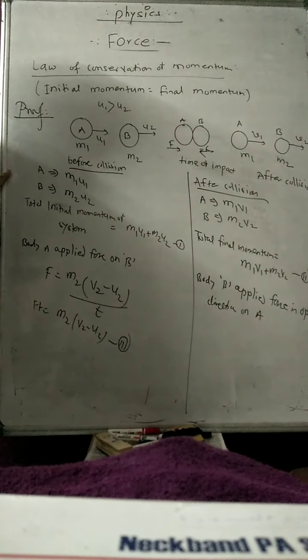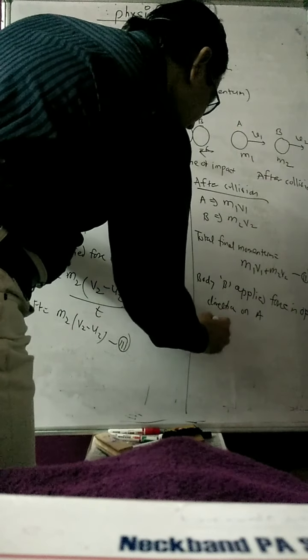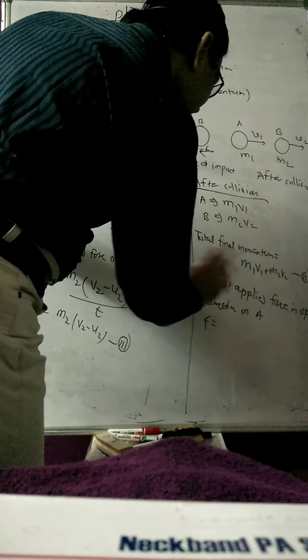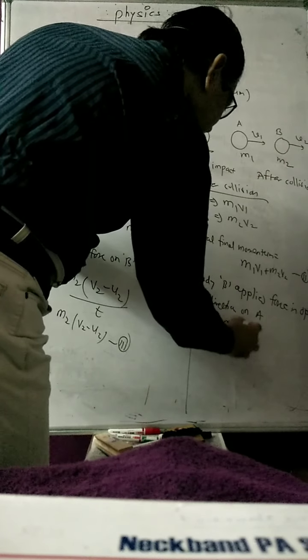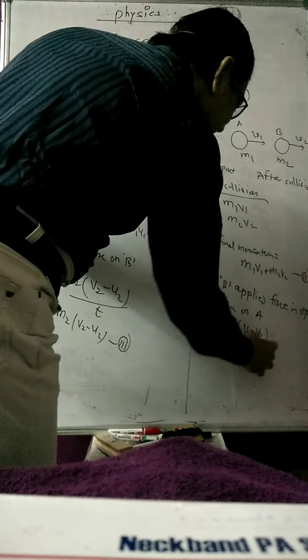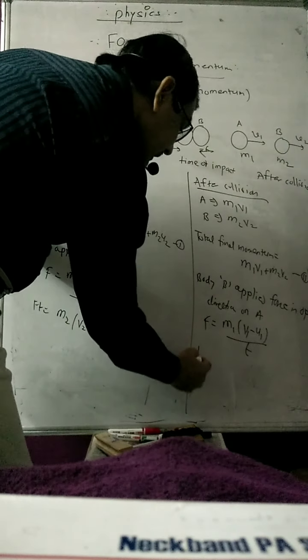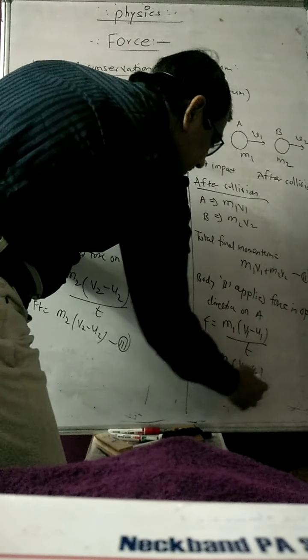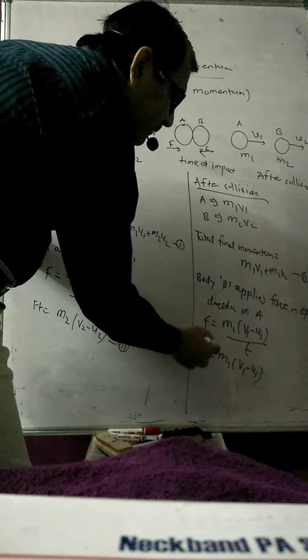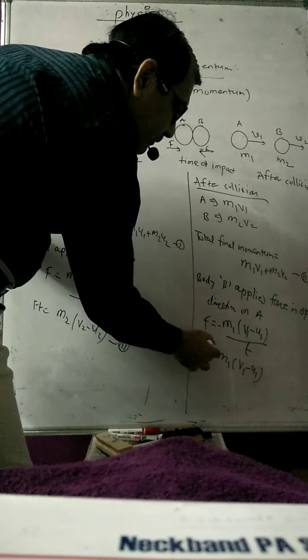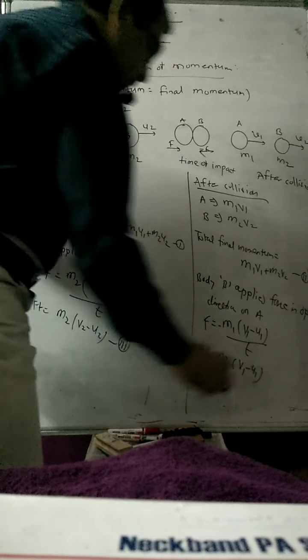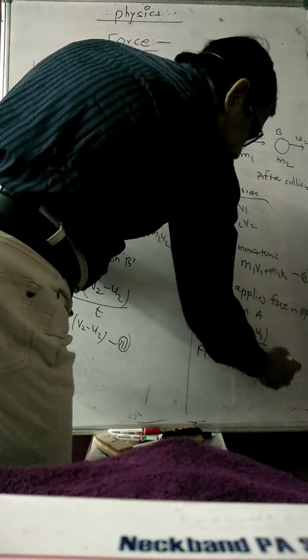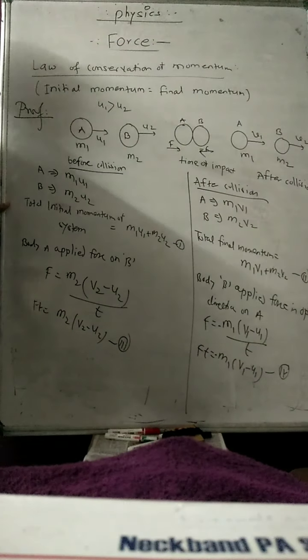Okay, now what will be that force? The force exerted by B on A will be, for the first body, mass m1, final velocity v1, initial velocity u1, divided by time t. So F into t is equal to m1 (v1 minus u1). But now that sign will be negative because this force is in the opposite direction. So this is equation number 4.